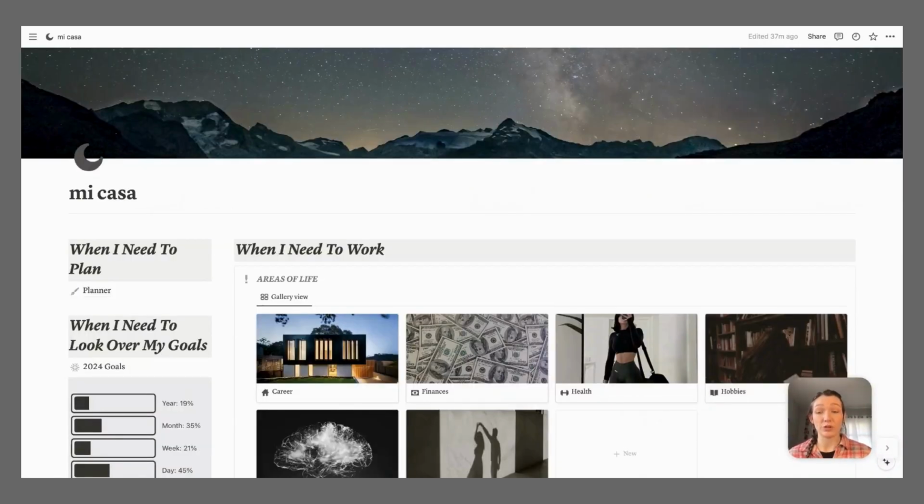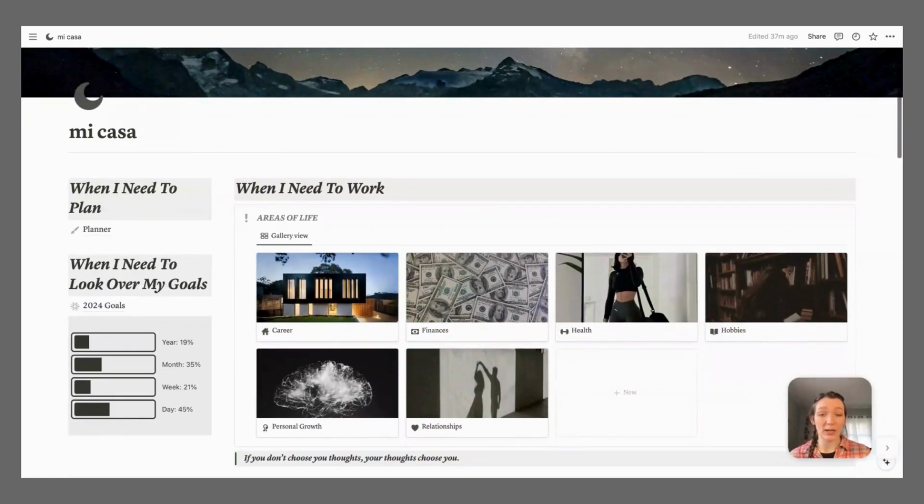Okay, so I have showed you how I plan my life. I have showed you how I set my goals and intentions for the year. Now I will show you what one of these different areas of life looks like and how I use everything else in Notion and put it into one of these pages.